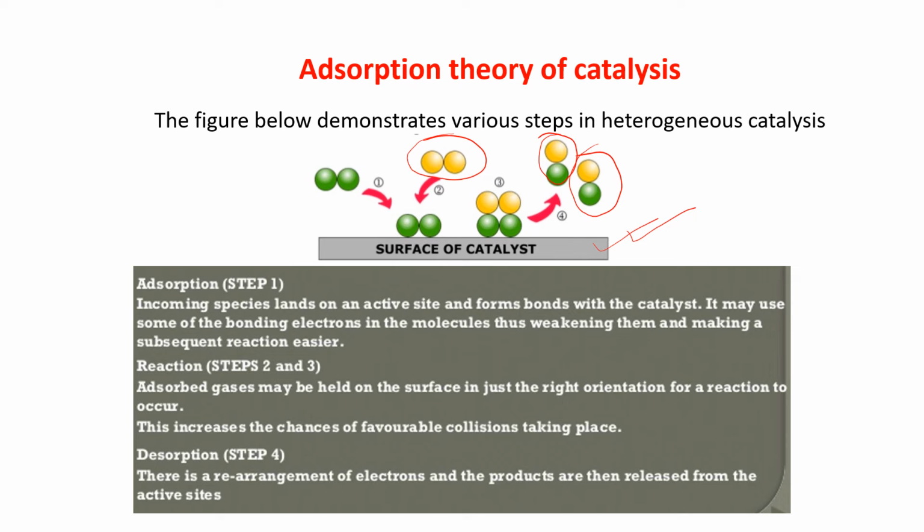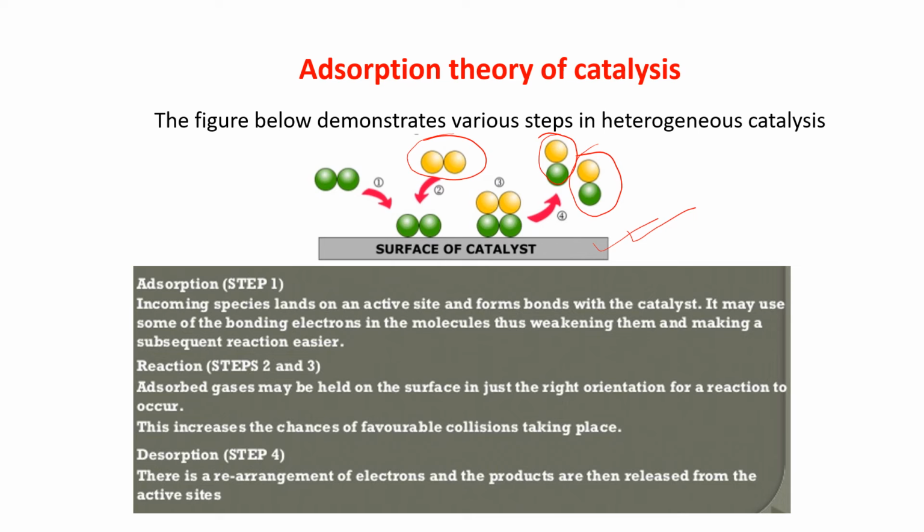Now let us see what is written here. Step 1. Incoming species land on an active site and form a bond with the catalyst. It may use some of the bonding electrons in the molecules, thus weakening them and making a subsequent reaction easier.